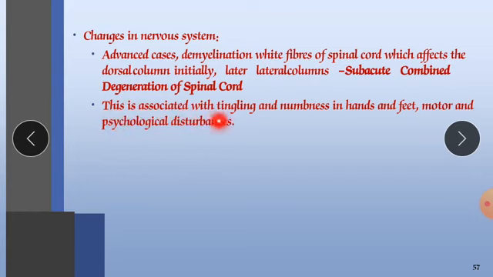This is associated with tingling, a false sensation in our extremities, like touching and tingling. Numbness will occur in the hands and feet, with slowness of movement, and they won't move properly.